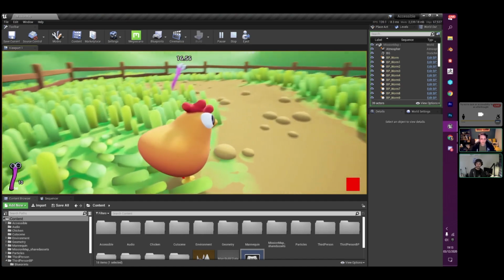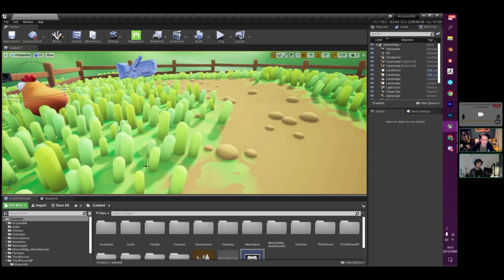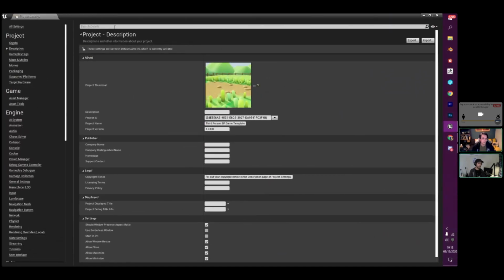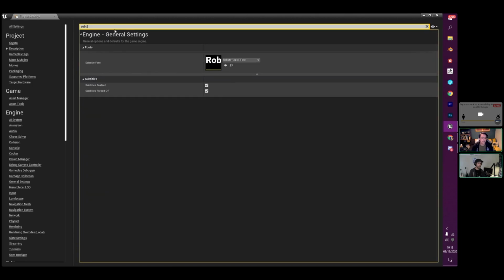So the first thing that I want to go through is subtitling. Subtitling is really easy to implement. So inside your project settings, I'm just going to type in subtitle, and you get three core options here. So you can choose the font that you want to use, and this will also allow you to choose the size font that you use. Incidentally, if you change this font or you make that font bigger, you won't necessarily see that change happen straight away. You may need to restart the editor in order to see it. That had me a bit confused for a few minutes where I was trying to figure out why that wasn't updating. So just keep that in mind.